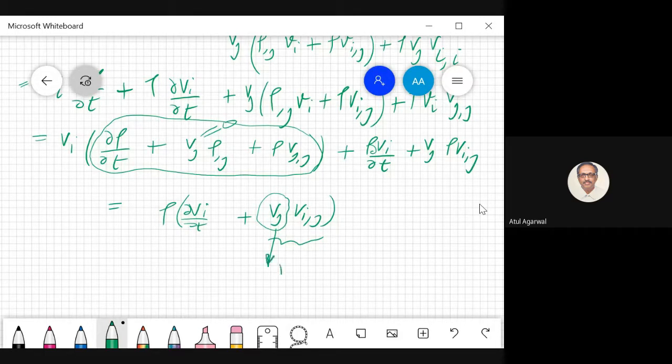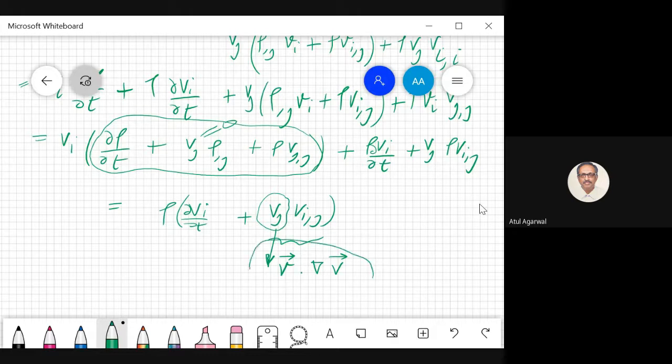So this is your velocity vector. And this is looking like your gradient of velocity. So you have got V dot gradient of velocity.